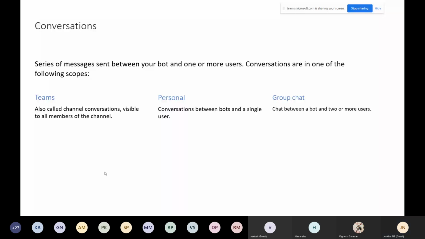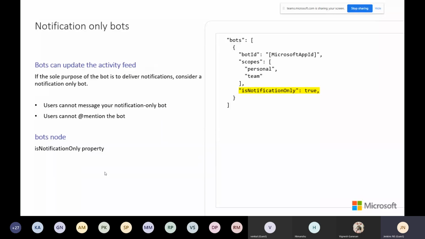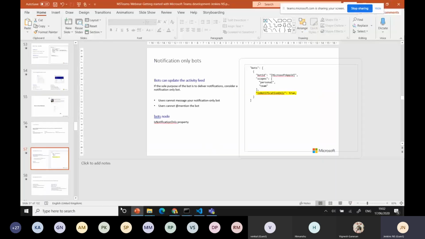The second one is notification bots. Always remember this is notification only, so it's not a conversational bot. It behaves like a notification. Its sole purpose is only to deliver information. Let's see how the notification bot looks and works.